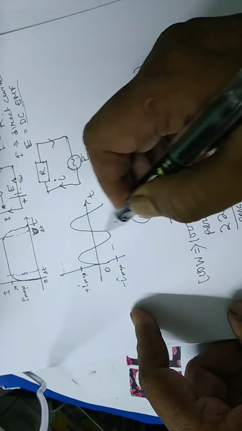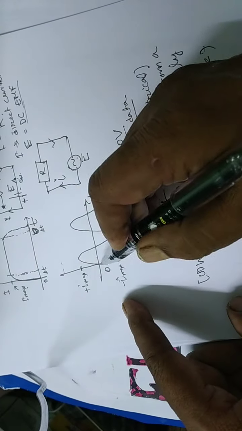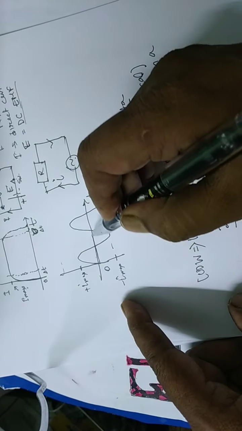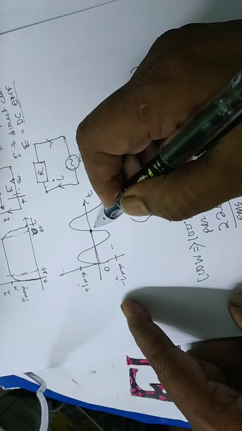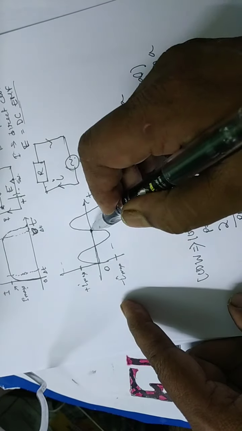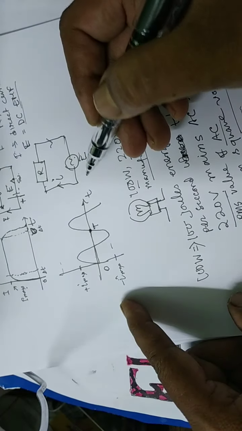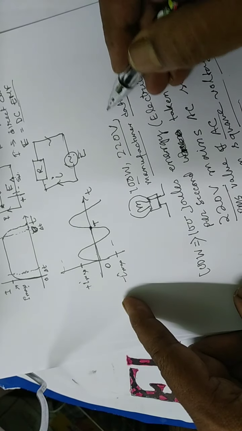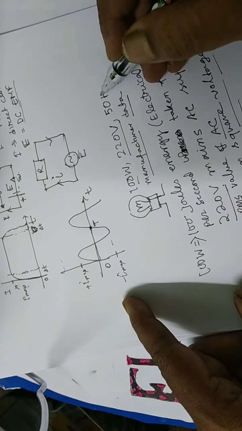The AC mains also has another speciality. Look, there is a frequency. There is always a wave having some time interval. Suppose this is T. This is 0 to T for one complete cycle. So in case of alternating current 220 volt, it is also 50 Hertz.